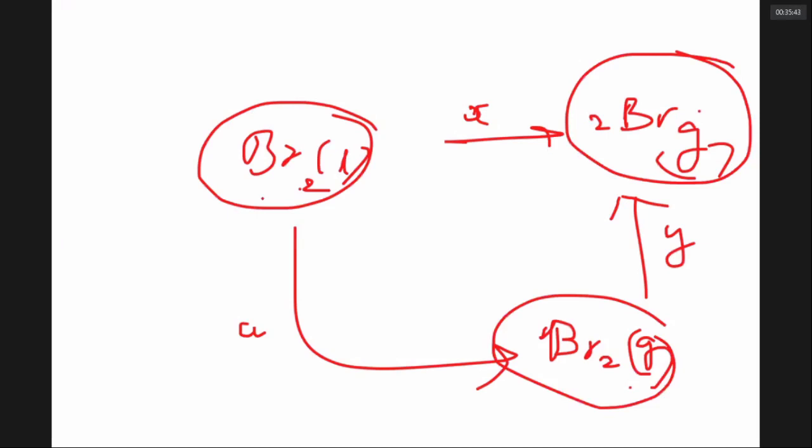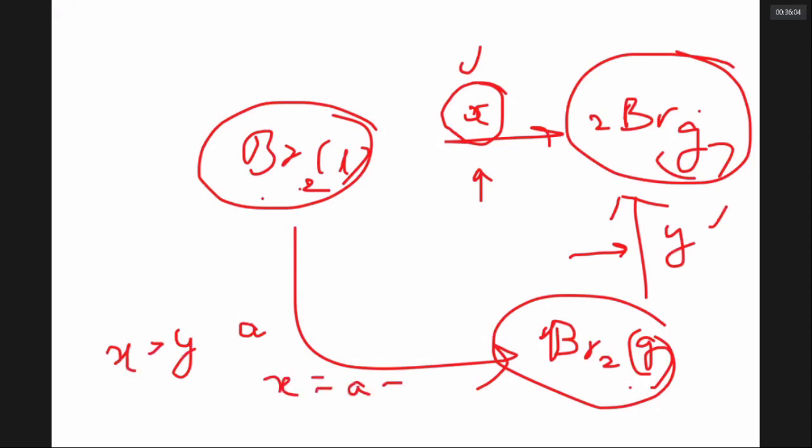This representation is a 1-step process, whereas here you are showing step by step. Now obviously, which is more, X or Y? X is greater than Y, because X is equal to A plus Y. Yes or no?